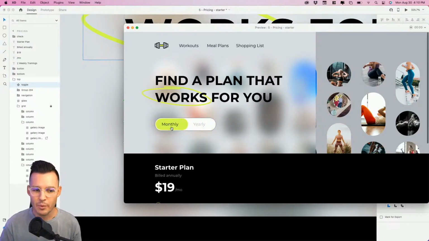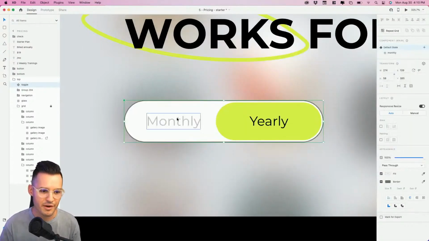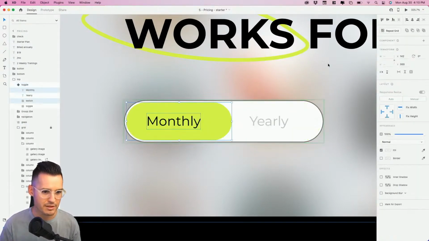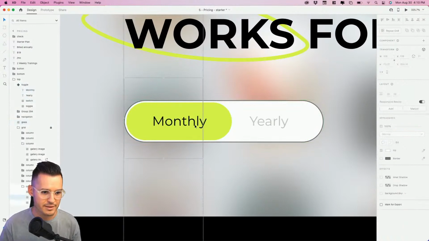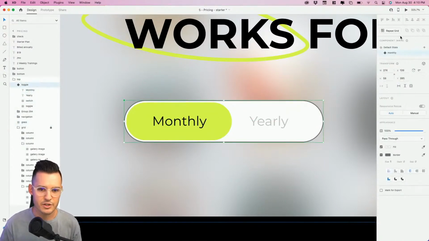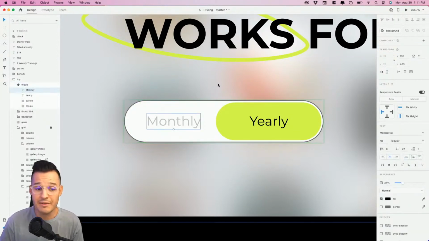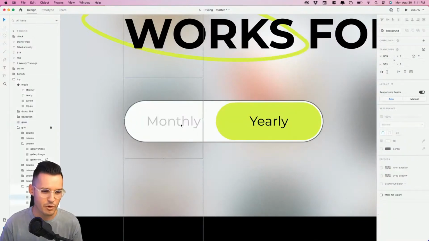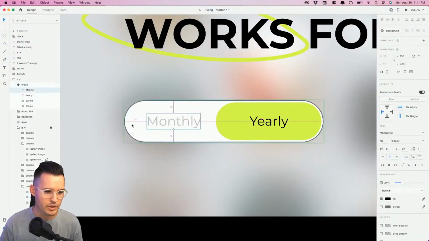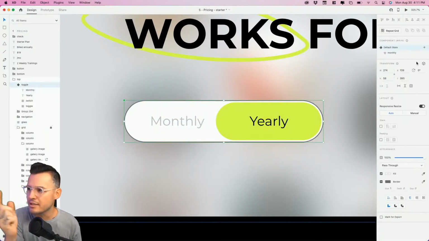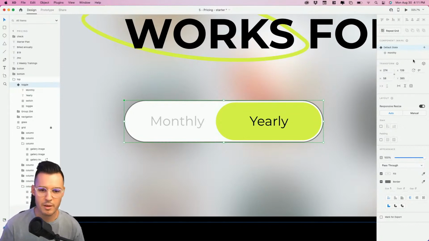Now we made one mistake. We didn't line the word monthly up in there very nicely. We really didn't. So to fix that, let's just go back to monthly. Align these bad boys. Okay, how far away is this? 36 from the side. So let's just make sure that this one also. Now you could leave it. If you leave it, you might get a little motion out of the word monthly, but it looks a little broken in my opinion. So we are going to just make sure this is also 36 pixels from the side, just like that.